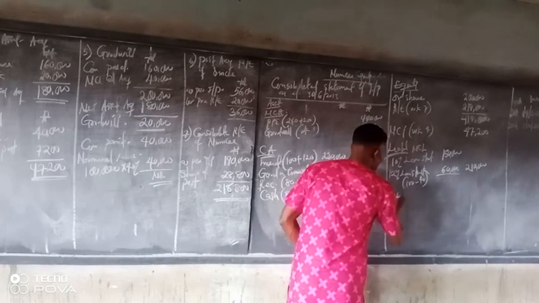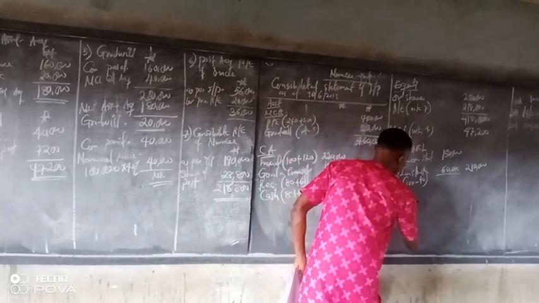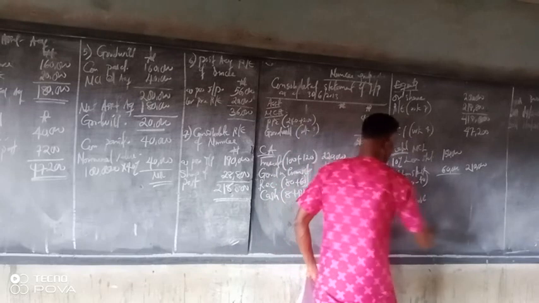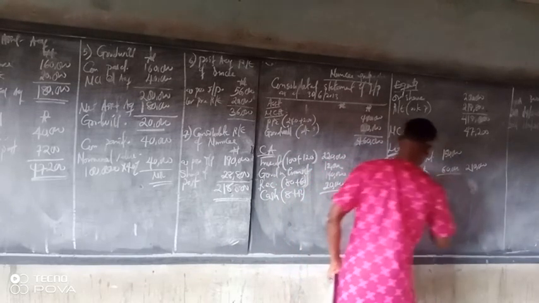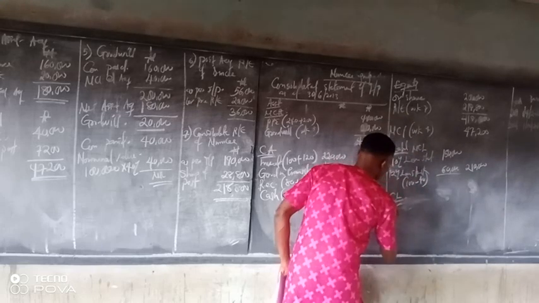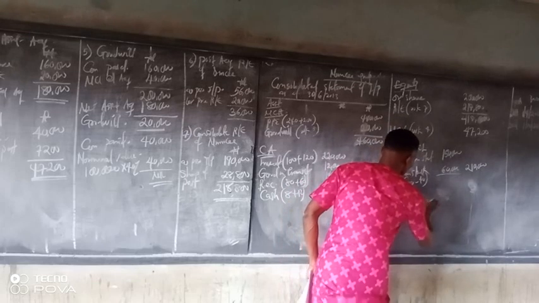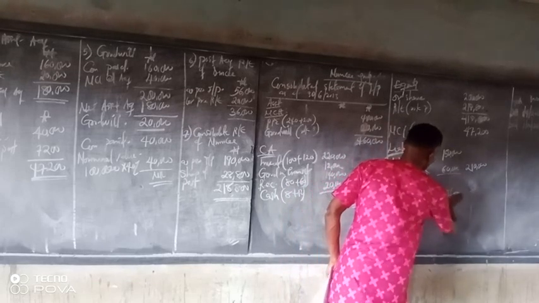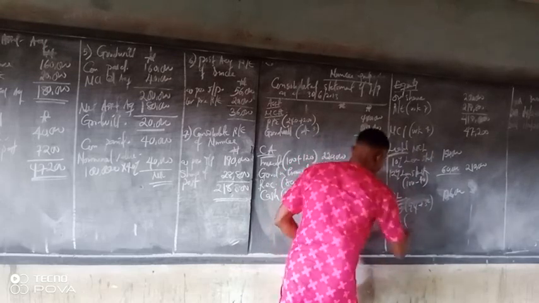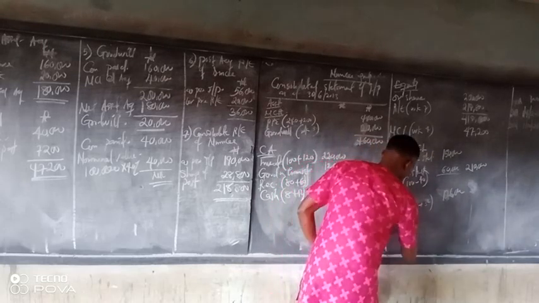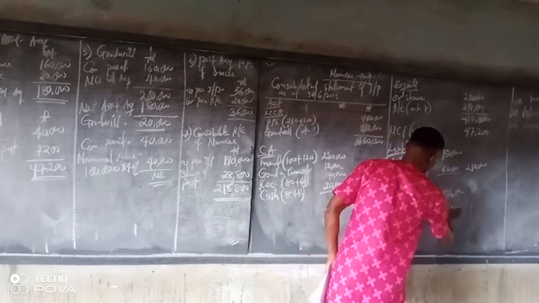Then our current liability. You have payables, 94,000. Payables 94 plus 32 is 126,000. Then taxation. How much? 30 plus 20, you get 50,000.